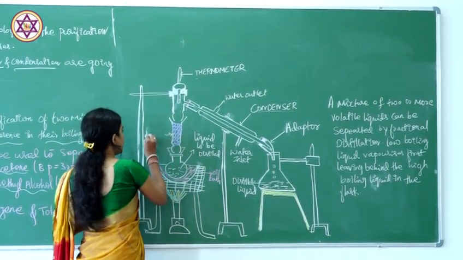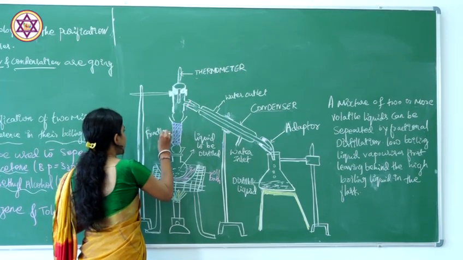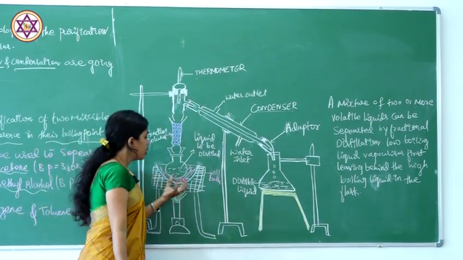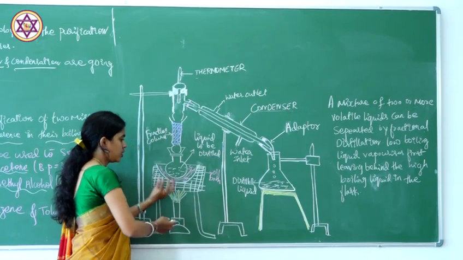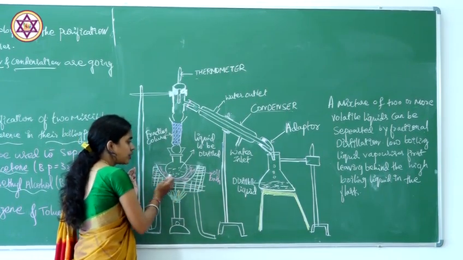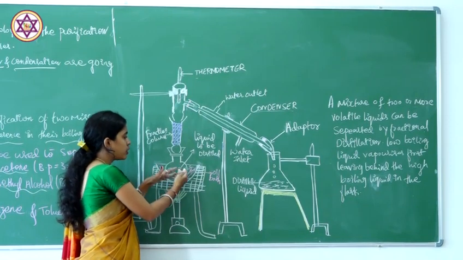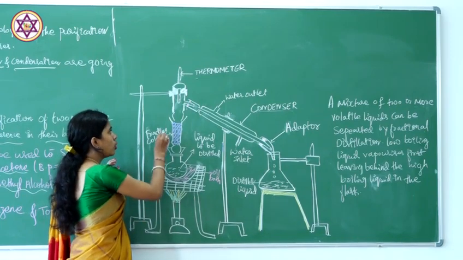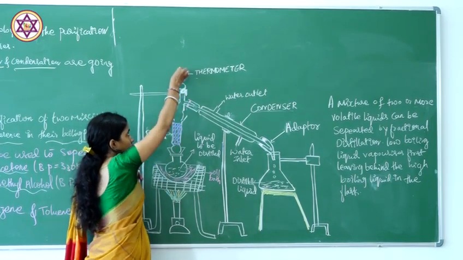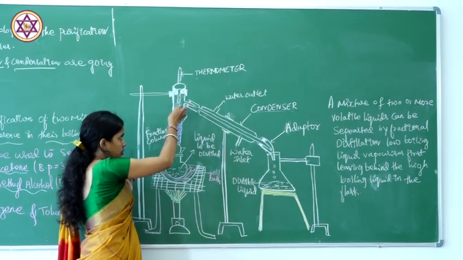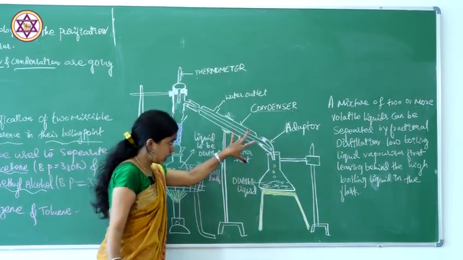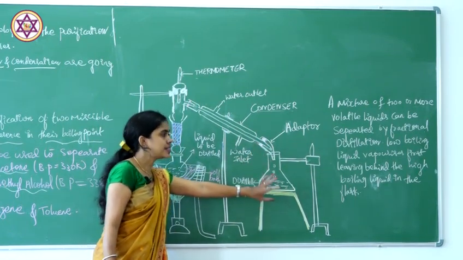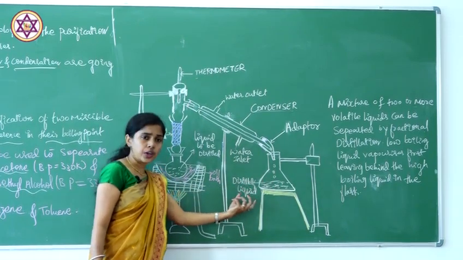This one we call the fractionating column. Here also we have the round bottom flask. We place it on the gauze, over an oil bath. On that oil bath we place the round bottom flask, which is attached to the fractionating column and the connector with the thermometer. This connector is connected to the condenser, then the adapter, then another conical flask as the receiver. We collect the distilled liquid here.